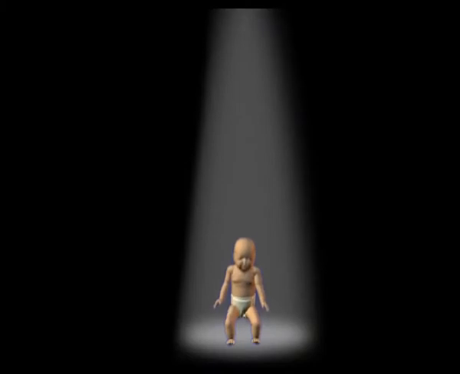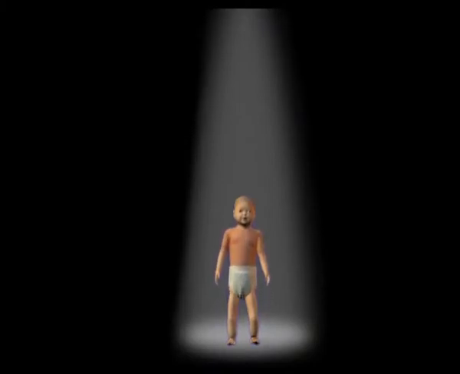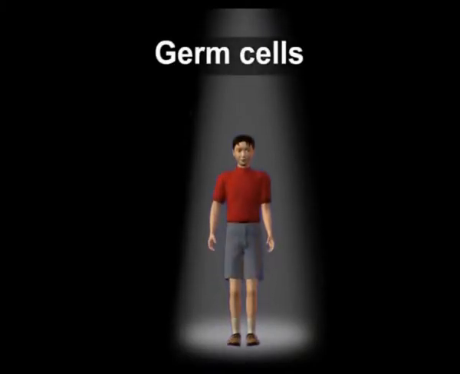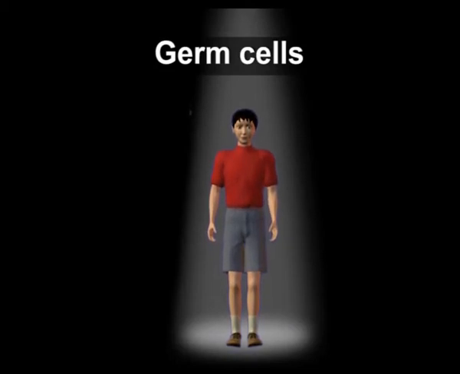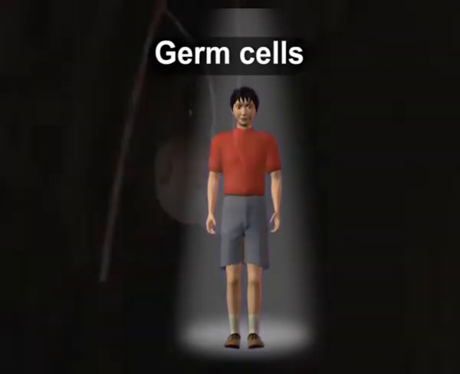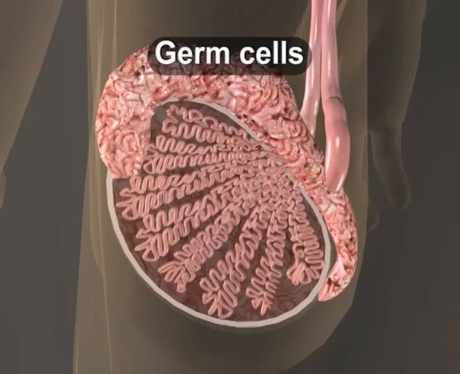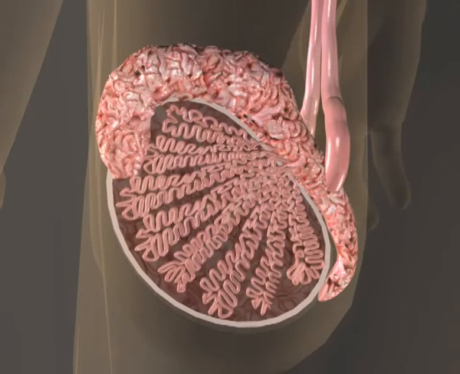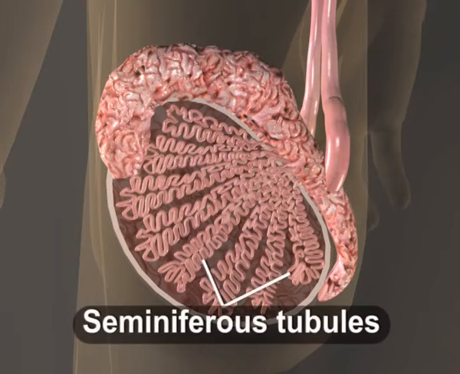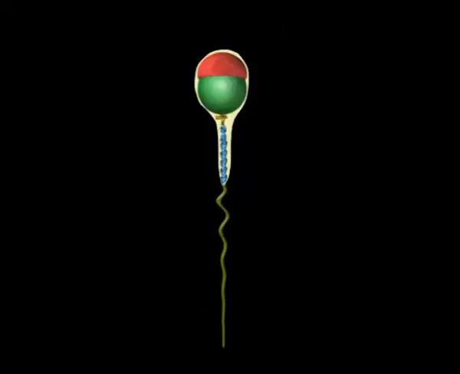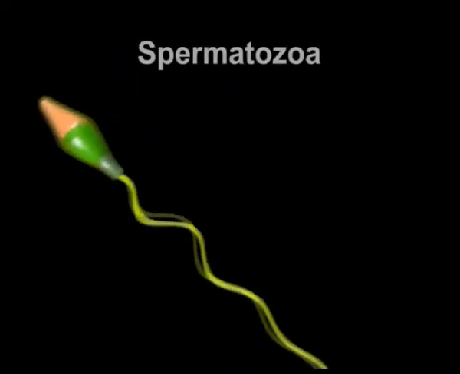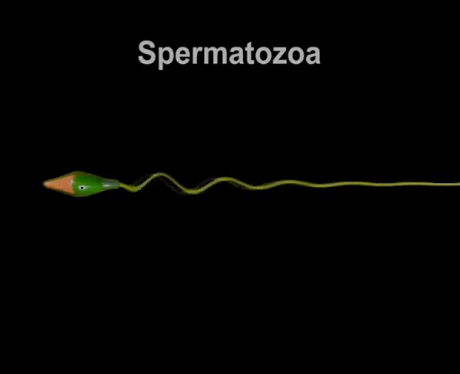During the growth of a male, undifferentiated germ cells start taking the shape of sperm cells. When a male reaches puberty, these diploid germ cells present in seminiferous tubules of testes undergo meiosis to produce male sex cells known as spermatozoa.